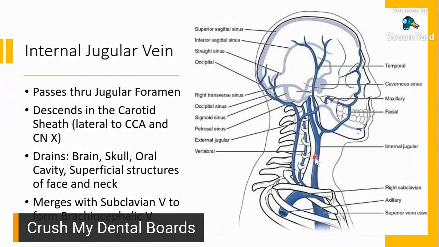So dito natin makikita yung kanyang mga tributaries. It drains the facial vein. It drains the veins of the cranium right here. Internal jugular vein.